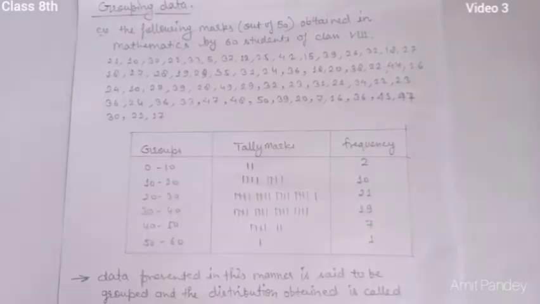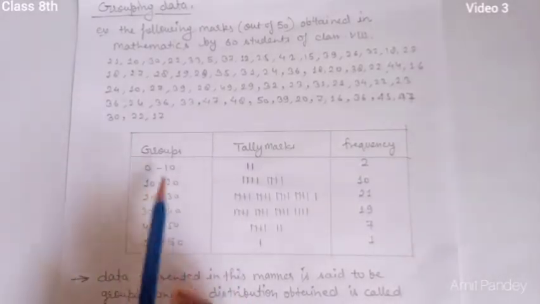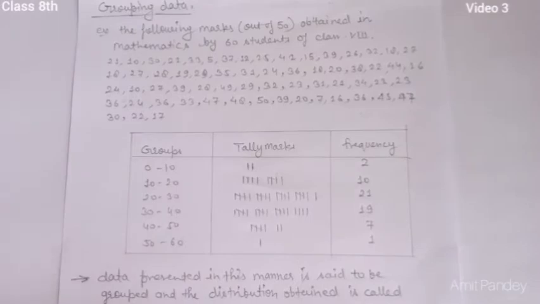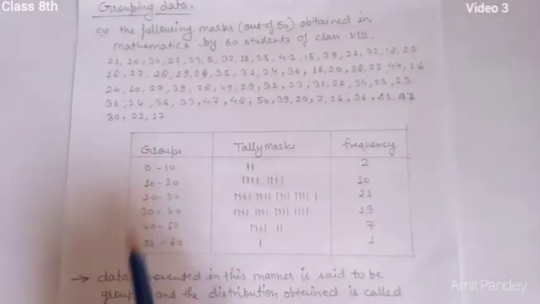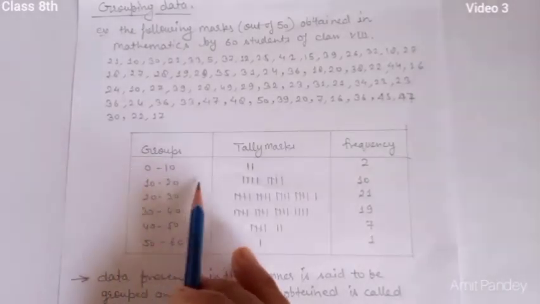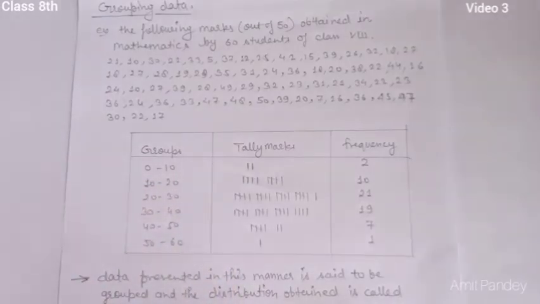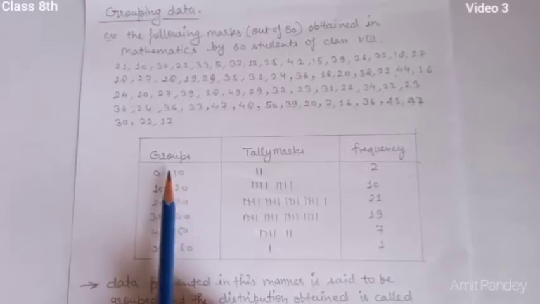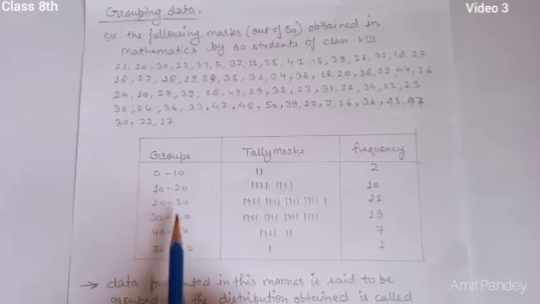Okay, and student, here these groups, 0 to 10, 10 to 20, are known as class intervals also. The left side is the lower limit and the right side is known as the upper limit. Okay, and the width of the class is 10. How 10? You can see the difference of each group is 10. 30 minus 20 is 10, 20 minus 10 is 10.